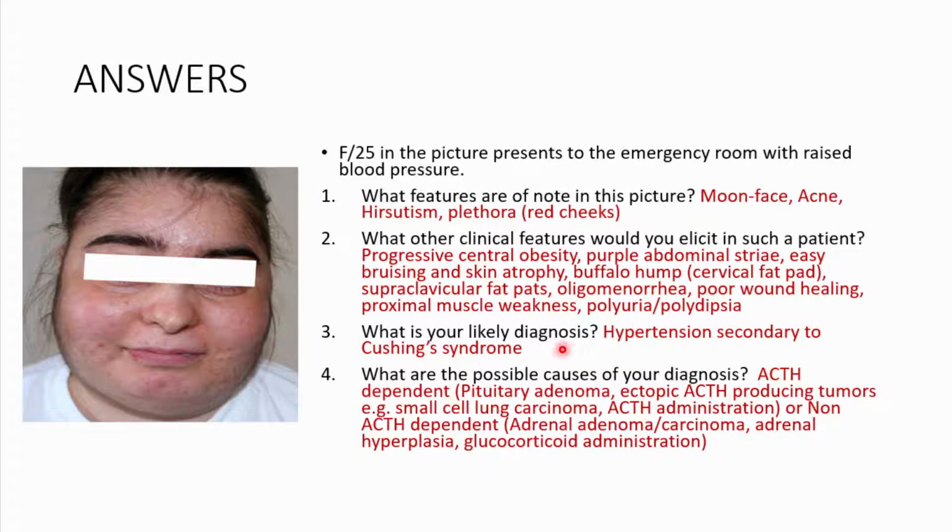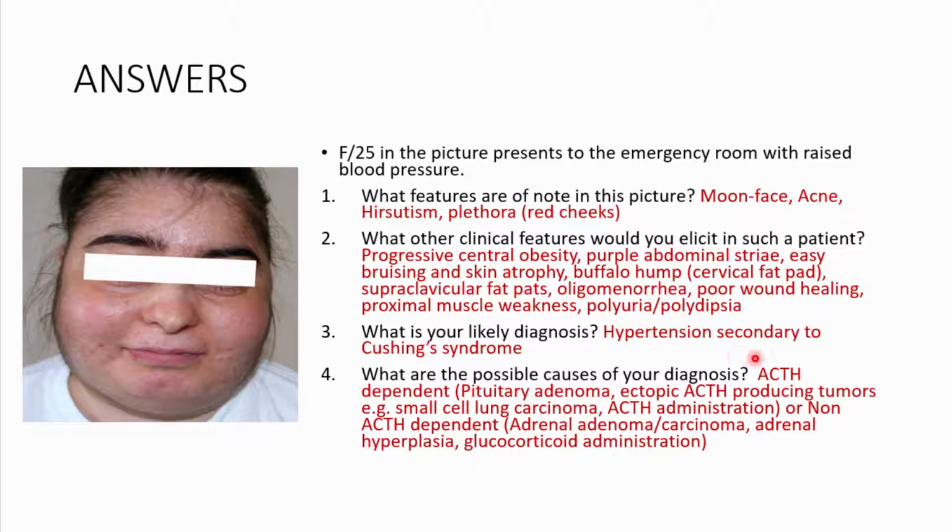So your diagnosis, most likely, because this patient came in with raised blood pressure, is hypertension secondary to Cushing's syndrome. Remember the difference between Cushing's syndrome and Cushing's disease? In Cushing's syndrome, the ACTH is coming from places other than the pituitary gland. If the rise in ACTH is coming from the pituitary gland, then you refer to that as Cushing's disease.